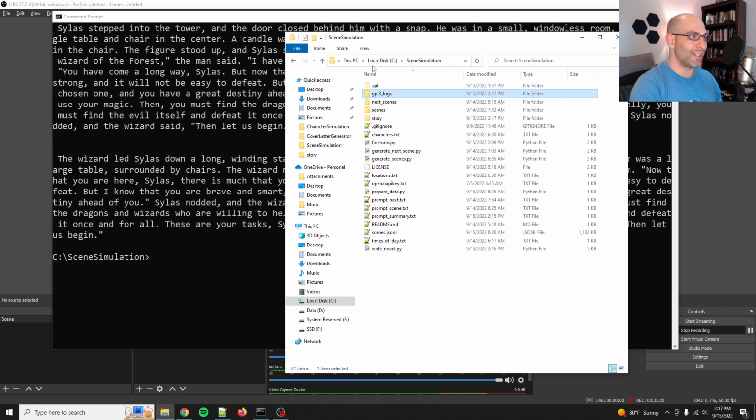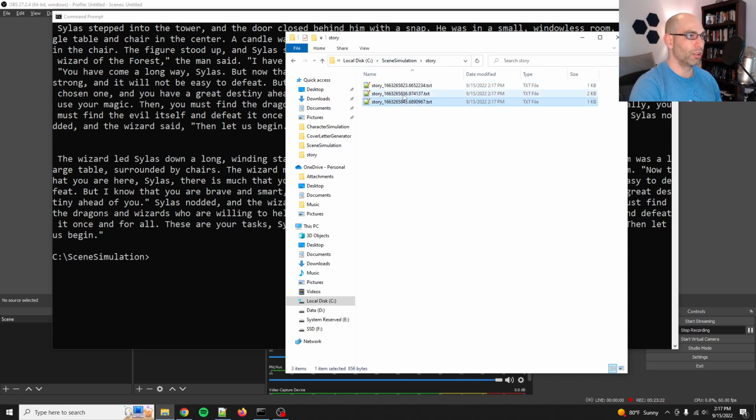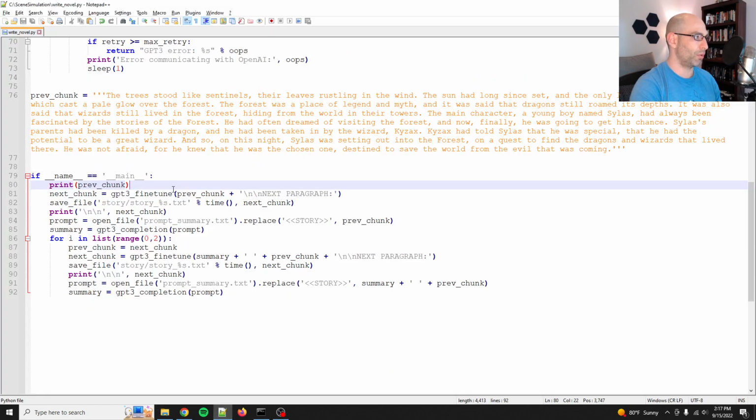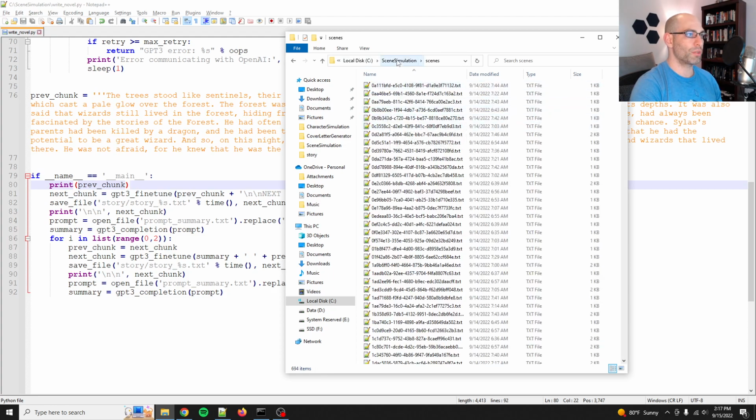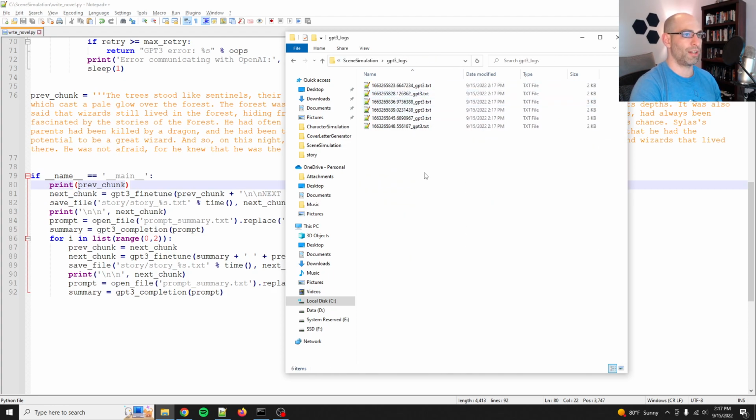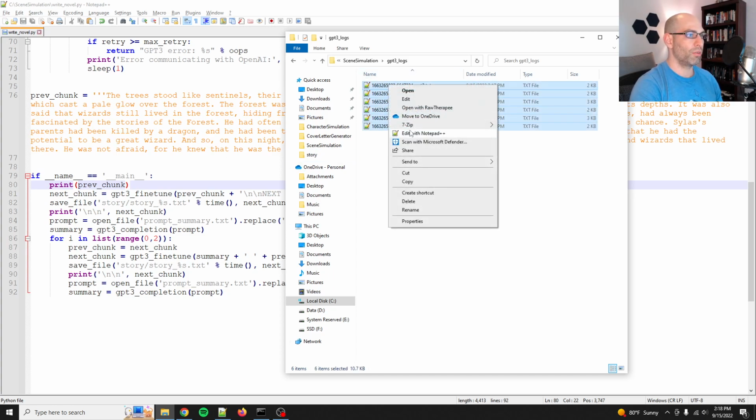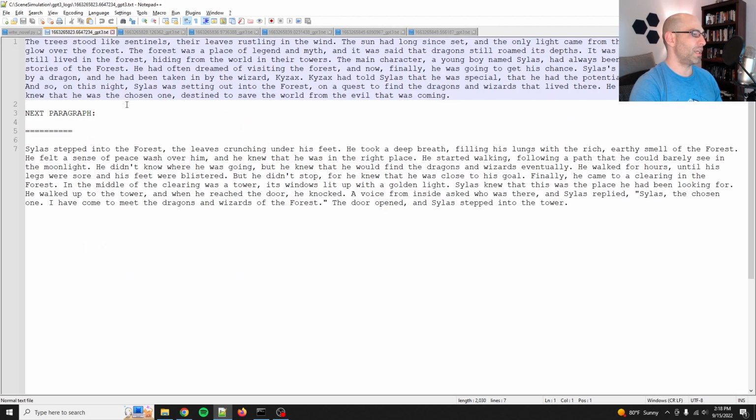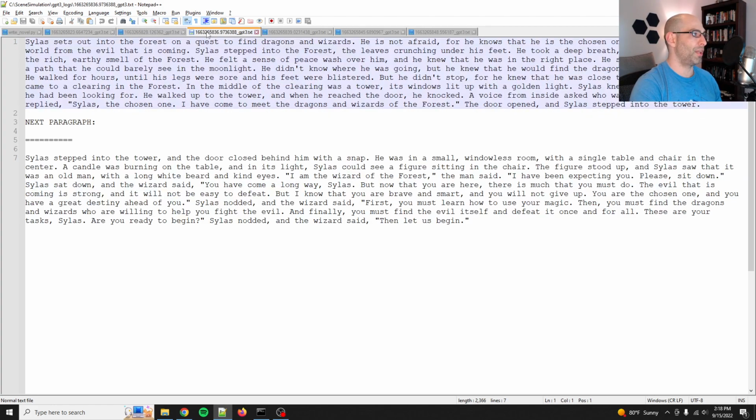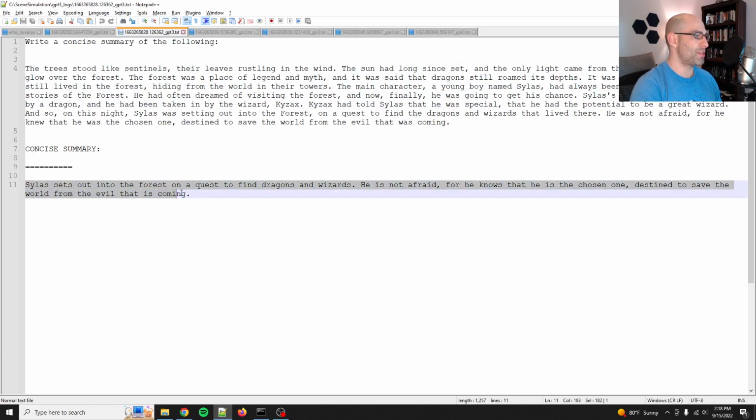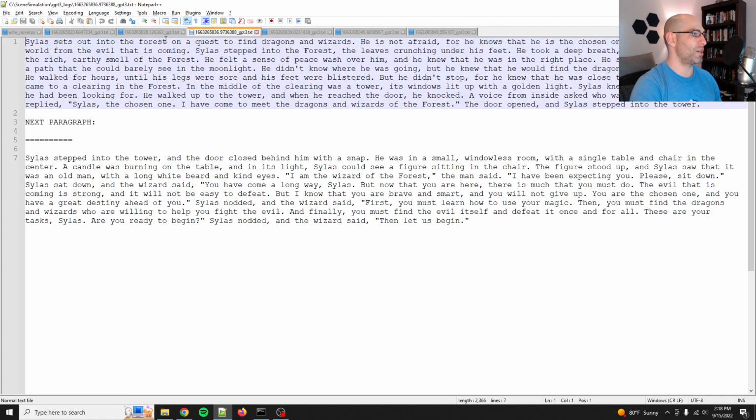So let me show you what went into this. The story is recorded here. So we've got the Genesis block, which is there, plus the output here. And then there's just a few things going on behind the scenes. So let me just grab all of these and we'll do edit. The first thing is it uses the fine-tuned model to just generate the next bit. And then we say write a concise summary of this. So it summarizes the previous bit. And then it adds that summary to the next generation.